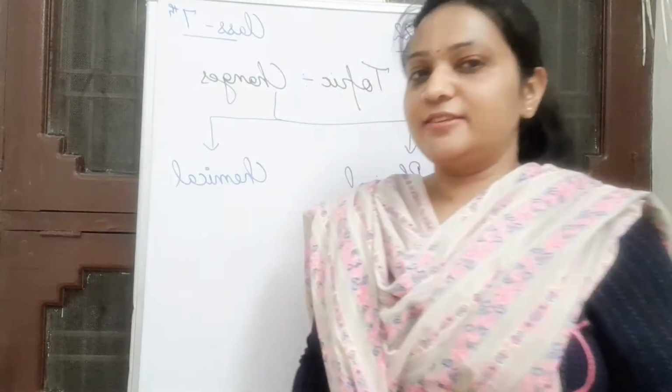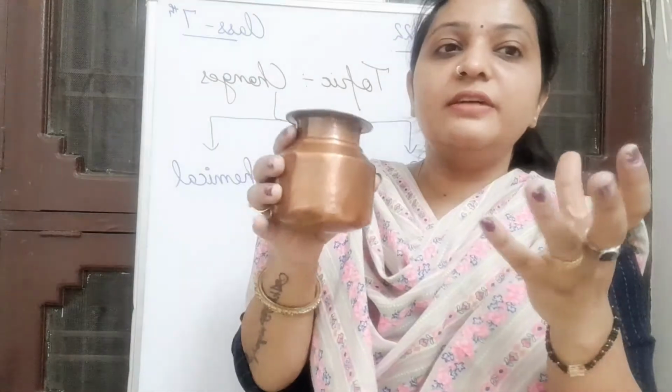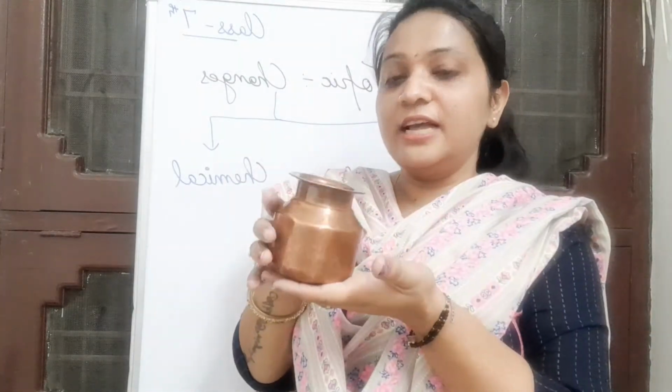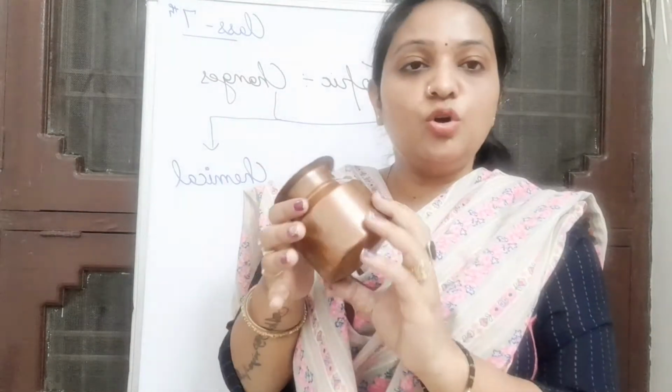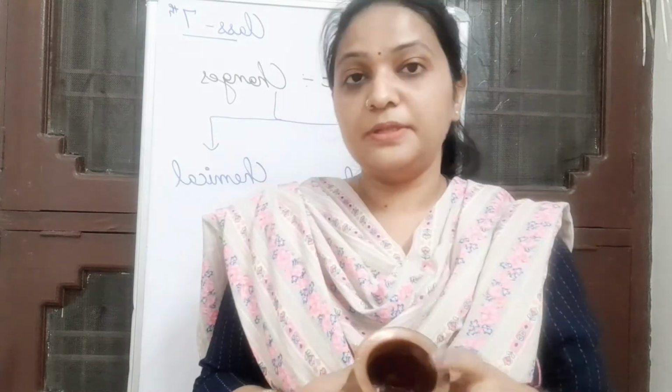Now I'm going to show you one thing which is very common in your homes, in your temples. Yes. What is this? In layman's language we call it a lota, right? I feel that everyone has copper utensils at their temples.